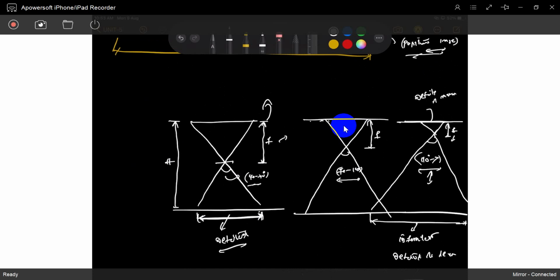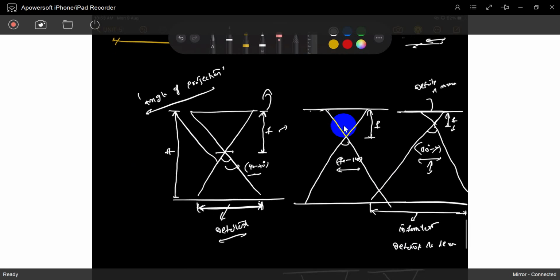So you can call it the angle of projection. You can represent this diagram through focal length or angle of projection. If the focal length is high, the details are more and the information is less. If the focal length is very small, the information is more and the details are very less. Otherwise, if the angle of projection is between 40 to 70, we get less information but more details.